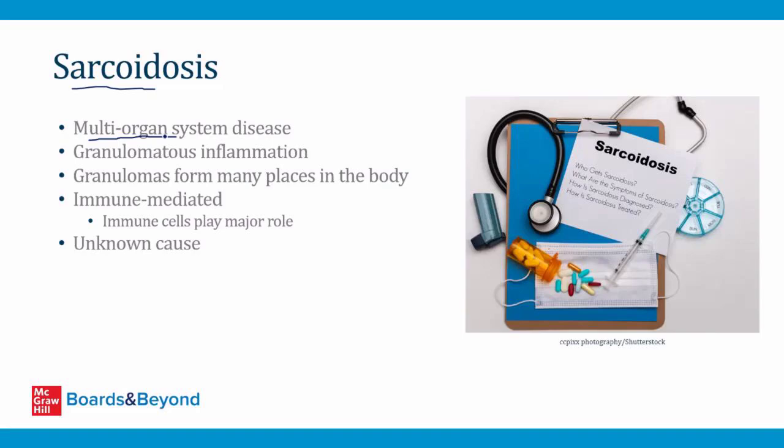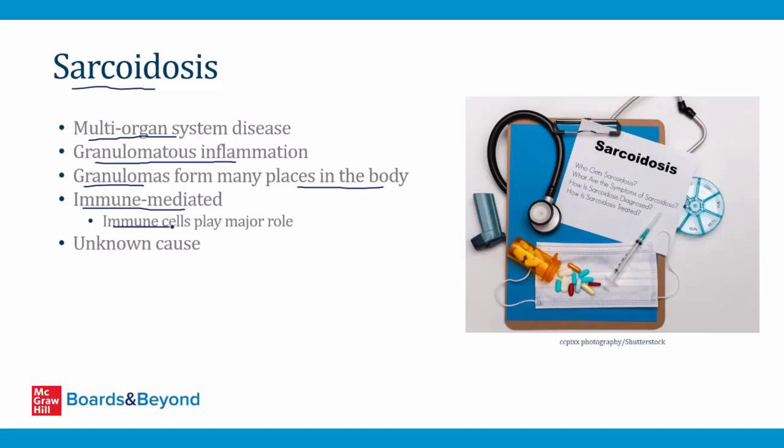But an important thing to know about sarcoidosis is that it's a classic example of a disorder associated with granulomatous inflammation. I talk about granulomatous inflammation in detail in the pathology section, but it's a specific type of chronic inflammation. And when there's granulomatous inflammation, granulomas form in the body. That's why it's called granulomatous inflammation. And we'll talk about what a granuloma is in a minute, but those form in many places throughout the body in sarcoidosis.